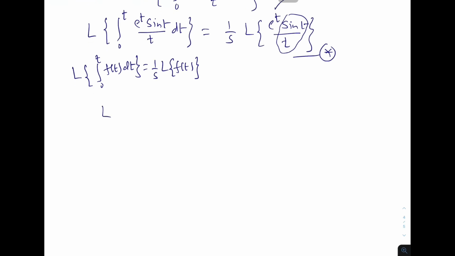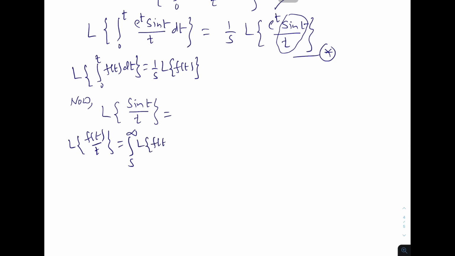So Laplace transformation of sin t upon t. Now this we know from the previous lecture: Laplace transformation of f(t) upon t is equal to the formula integration s to infinity Laplace transformation of f of t ds.